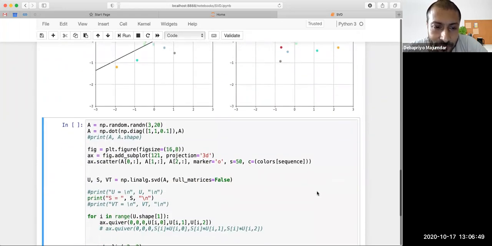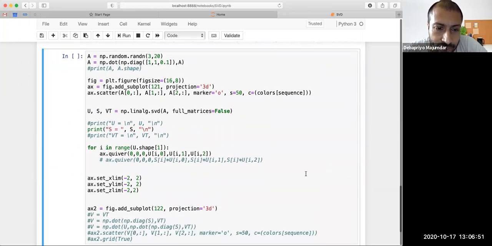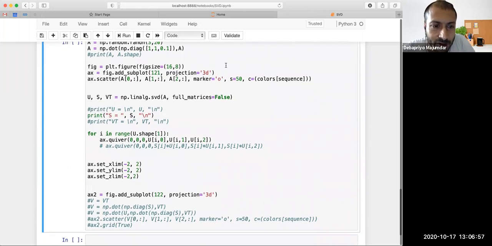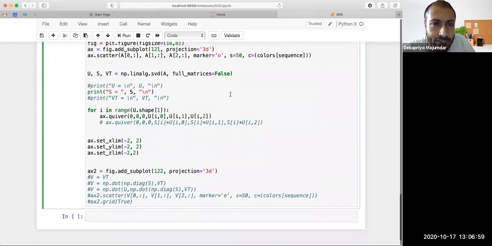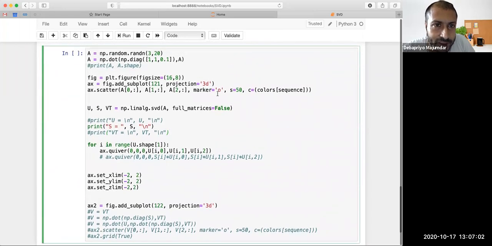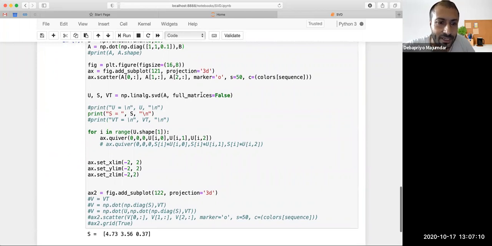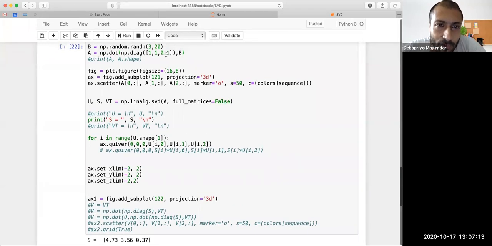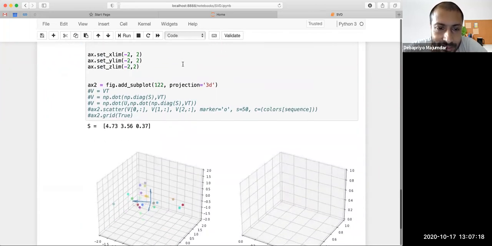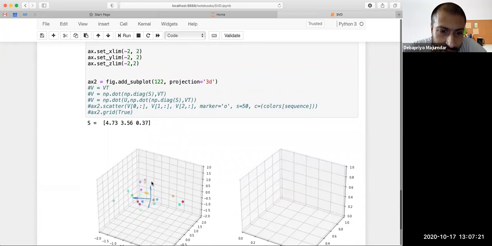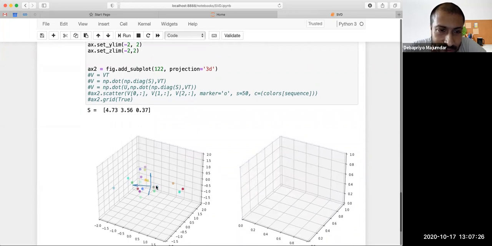Okay, just to finish it off, I have also tried to do some 3D plotting. So instead of 2 cross 20, let's say 3 cross 20. Let's say B is this matrix and A is this matrix. I have purposefully made one of the directions very small. So these are my three singular vectors along the XYZ.